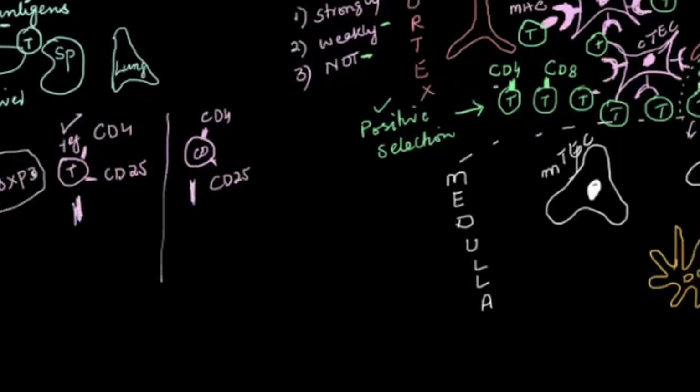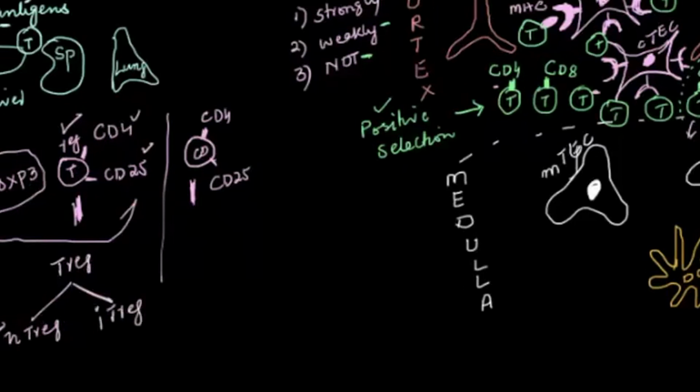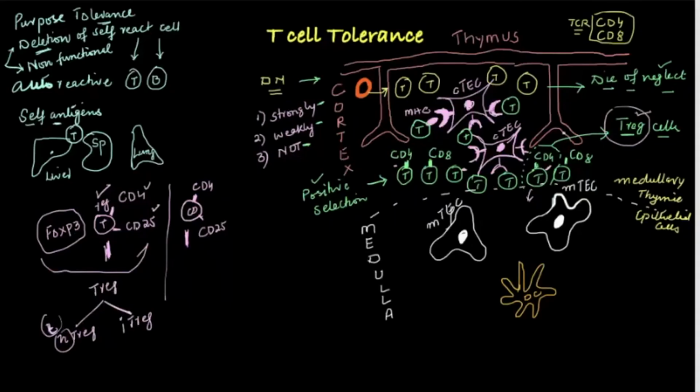Okay, and this FOXP3, CD4, CD25, this together is called T regulatory cells. Then T regulatory cells are of two types. One are natural Tregs or thymic T regulatory cells. Another are induced Tregs. Now these thymic or natural Tregs, their selection started right in the cortex when they were positively selected by cortical thymic epithelial cells.